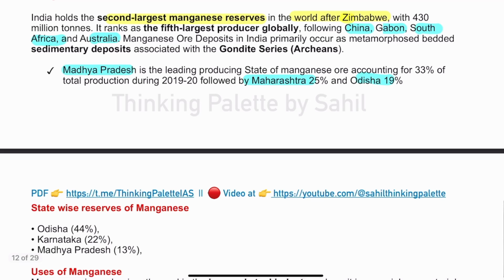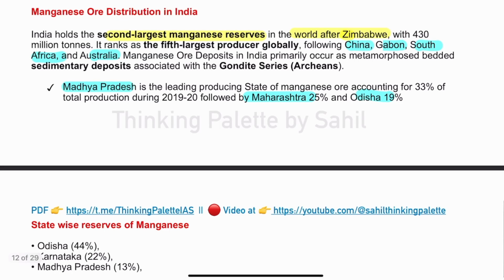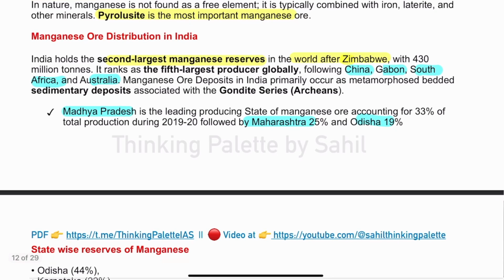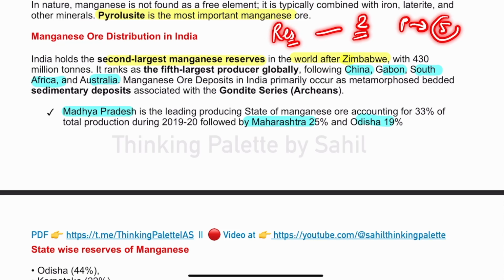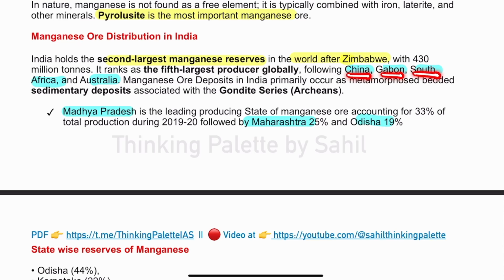Now, when we talk about the manganese ore in India, first of all, India is ranking fifth in terms of the production of manganese. Now, see, when we talk about manganese reserves, in terms of reserves, India is on second rank, but in terms of production, India is on fifth rank. So the highest reserve of manganese is in Zimbabwe, and after that, the second highest reserves are in India. And in production, first is China, second is Gabon, third is South Africa, fourth is Australia, and fifth rank we have India.